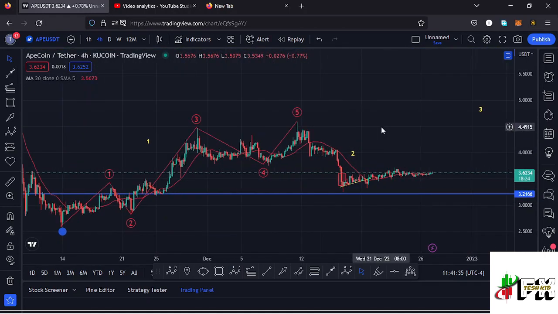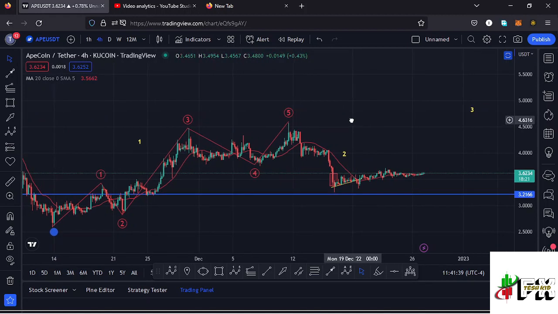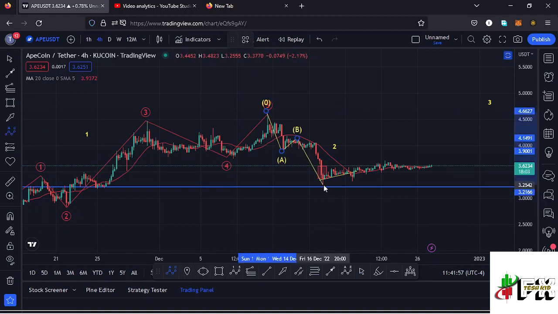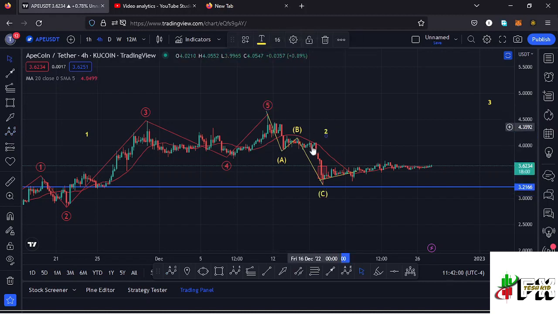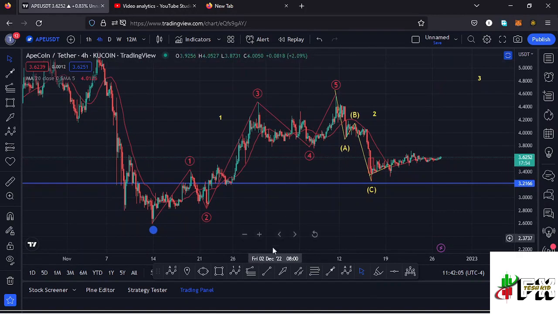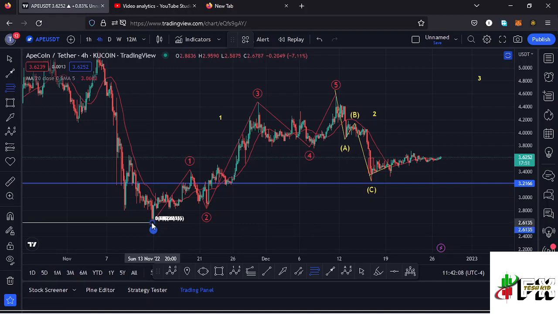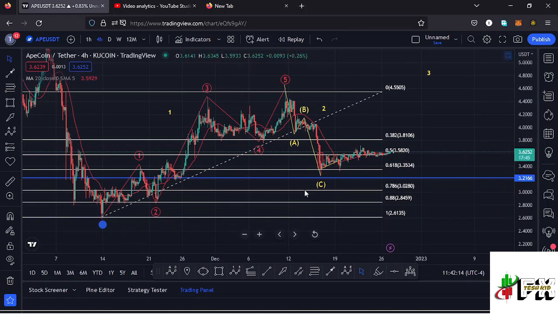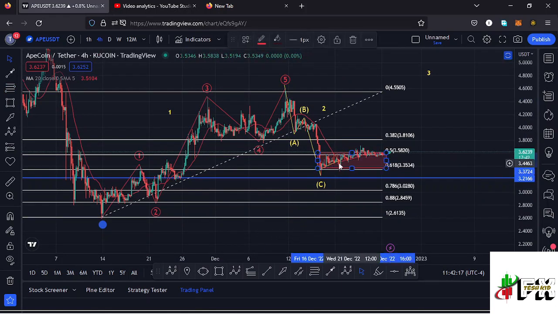And whatever we expect next after seeing the formation of a higher Elliott wave count 1 is a bit of a corrective structure in the formation of a higher Elliott wave count 2, which is right here, having this as the wave A, then the wave B, then the wave C, which fully maximized the formation of that higher Elliott wave count 2 to the lower side. And getting to see whether this second wave has done the minimum that we expect a second wave to do, using the Fibonacci's, connecting it from the low of the first wave to the high of that wave 1, that gives me a minimum retracement area to the lower side in the formation of that second wave between the fib level 0.5 and the fib level 0.618, which perfectly lies between the $3.585 mark and the $3.35 mark, which is a target area that we have fully maximized.